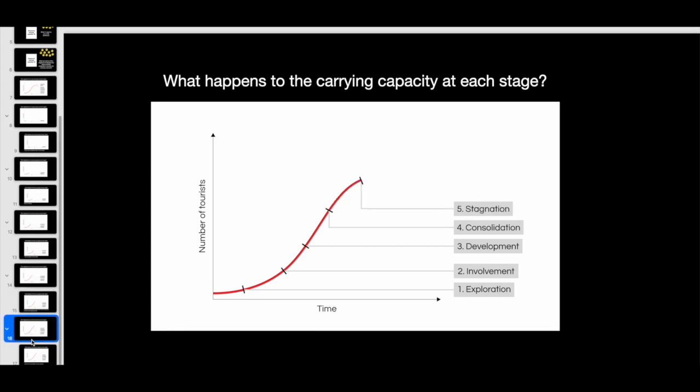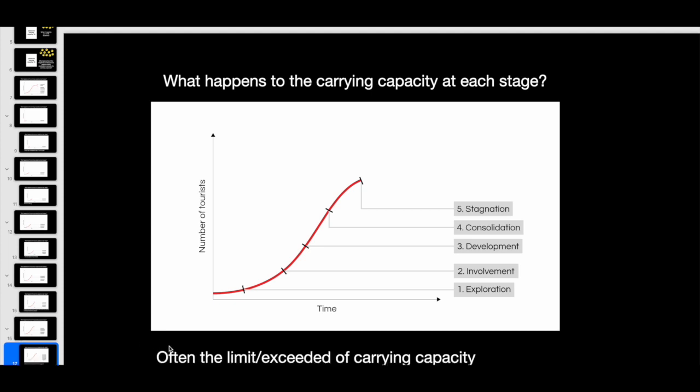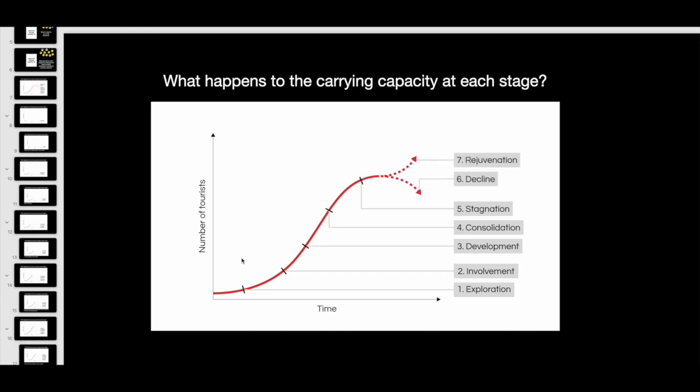Next stage, stagnation. What do you think is happening to the carrying capacity? It's quite straightforward. As mentioned in the textbook, the capacity is often at its limit or has exceeded already, which is why it cannot grow any further. It cannot hold any more tourists. It can try to, but if it tries to, it will definitely decline because the experience at the place will be worse, and in some cases it's even so damaged that it no longer attracts tourists.